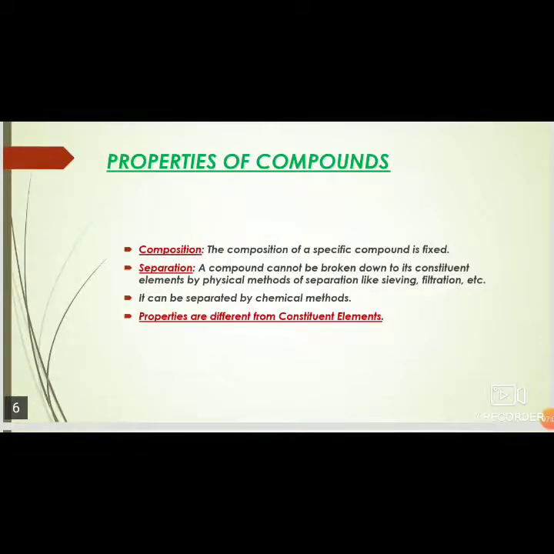Now let us move on to properties of compounds. There are various properties of compounds. First is composition. The composition of a specific compound is fixed, irrespective of how and where it is made. Just now we discussed the molecule of water. It will always have two atoms of hydrogen and one atom of oxygen. If we take a molecule of carbon dioxide, it will always have one atom of carbon and two atoms of oxygen.